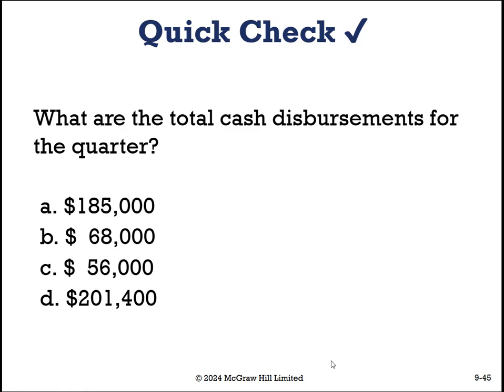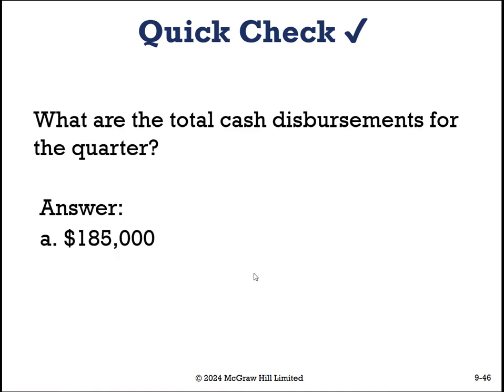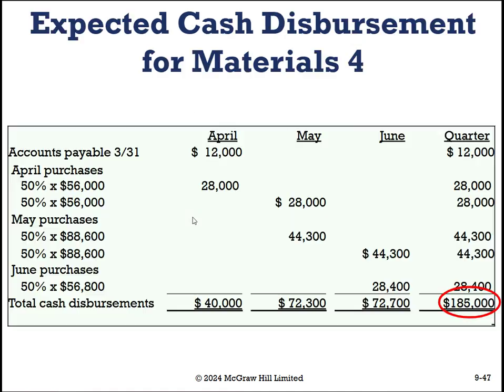In theory, welcome back. What is the total cash disbursement for the quarter? Well, if you picked A, 185,000 for materials purchased for the quarter, you are correct. And the way that we got this was by starting off with what we had for April, then looking at May and taking our production, paying half now, half next month, making sure to multiply our production by our 40 cents per kilogram.